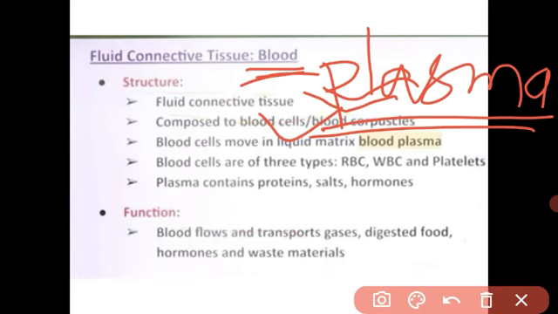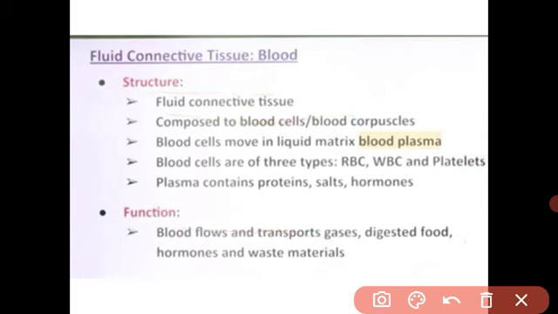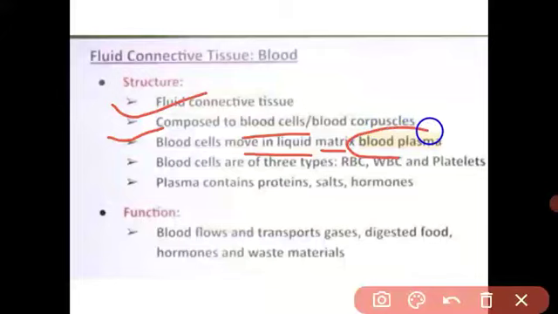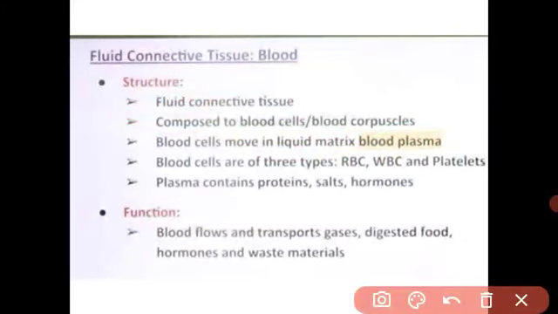Blood is also made from different cells, RBC, WBC and platelets, and the basement membrane of the blood is the plasma. It is the ground substance. Fluid connective, blood क्या है? एक fluid connective tissue. It is composed of blood cells, and the blood cells move in the fluid matrix, which is the blood plasma. Means, see, the ground substance, the matrix of the blood is plasma.